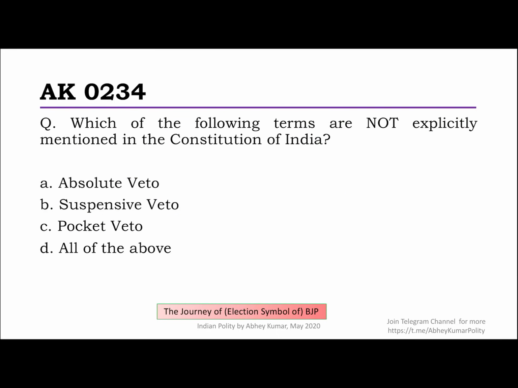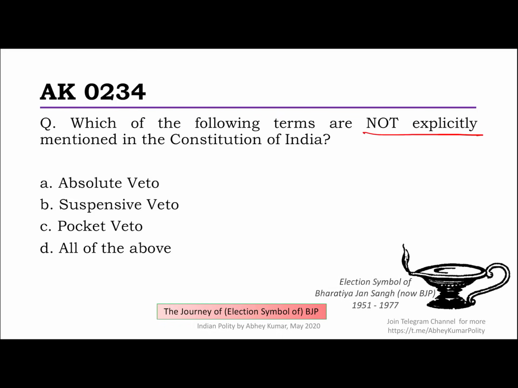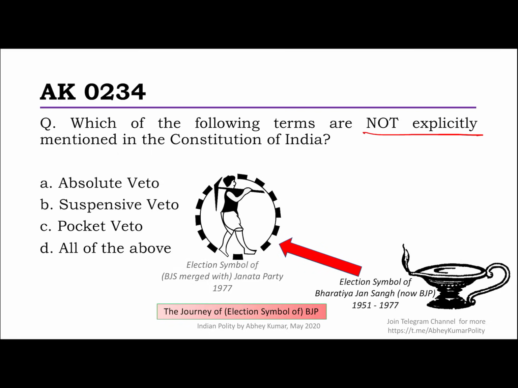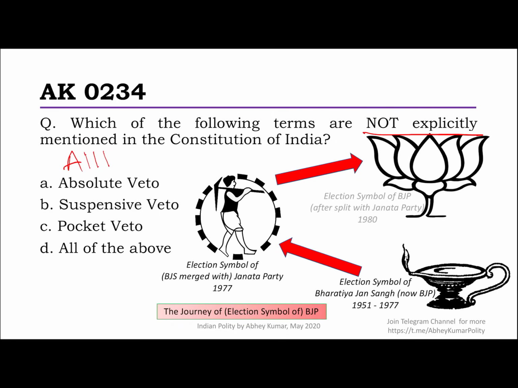So we go to the next question. Which of the following terms are not explicitly mentioned in the Constitution of India? So the vetoes are given. Now I'm sure we know that the veto power of the President of India is mentioned in Article 111 of the Constitution. Please read that if you have not. At least once you should read the articles that you come across.